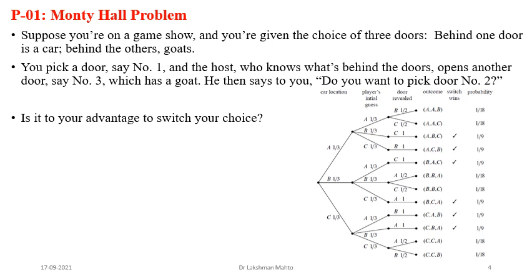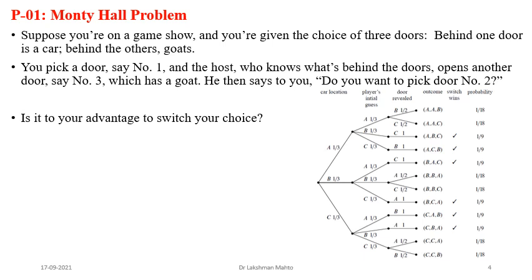Both A and B are revealed to the host at this juncture. So the host will look at the third door, C, because in this situation the host has only one option. Only one option means a very certain kind of event. What is the probability of certainty? The probability of certainty is 1. So with probability 1, the host will choose C.